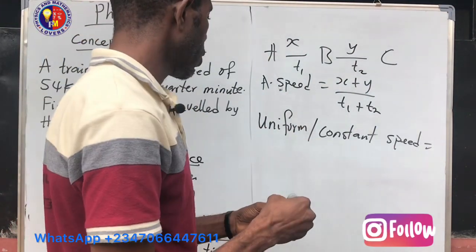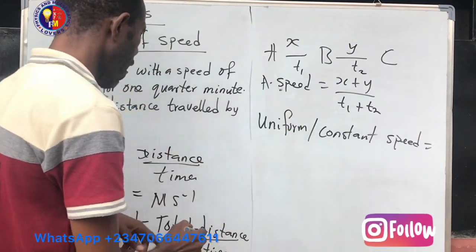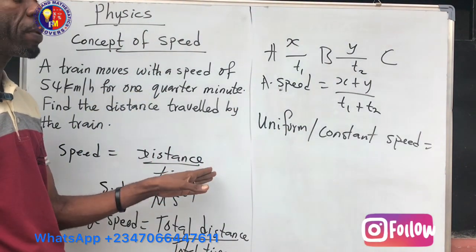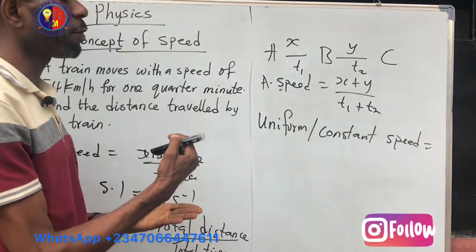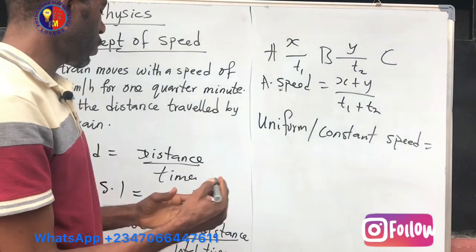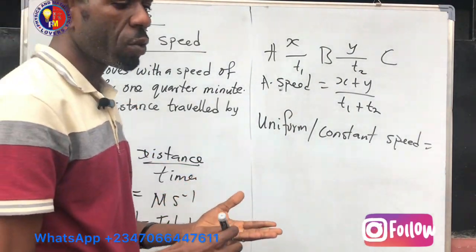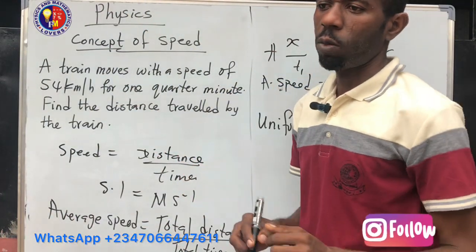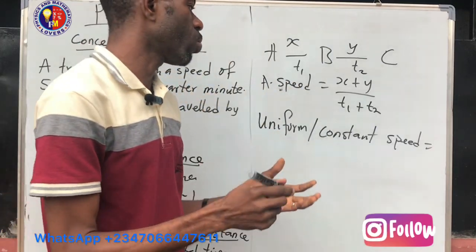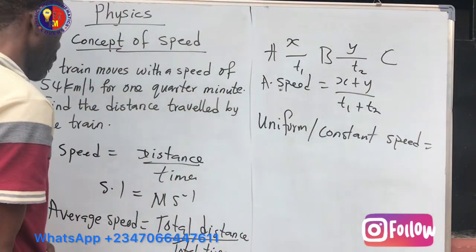At times, when a car is moving, the rate of change of distance with respect to time is always the same. The time interval and the distance covered are in the same proportion. So we say the speed is uniform or constant, meaning the rate of change of distance with time is the same at all times.